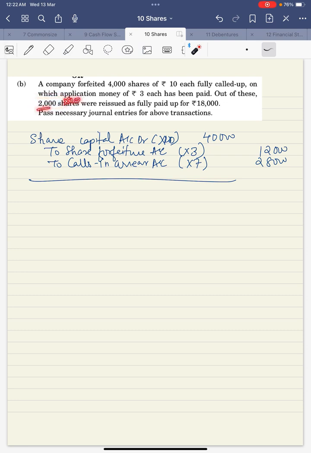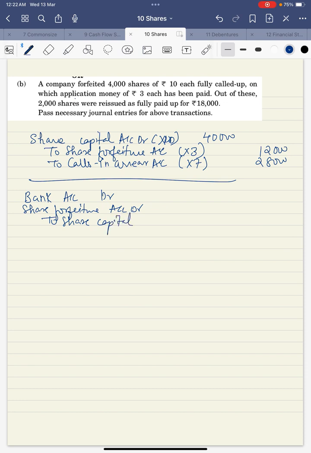So if you reissue it at par, 2,000 into 10, these shares are of 20,000, and instead of reissuing for 20,000, you have issued for 18,000. That means 2,000 discount is given. Okay, so my reissue entry will be bank account debit, sorry, share forfeiture, we are giving discount, so share forfeiture account also to share capital. Since 2,000 shares are reissued, 2,000 into 10, 20,000 should be there. They have reissued for 18,000, so 2,000 was the discount given.